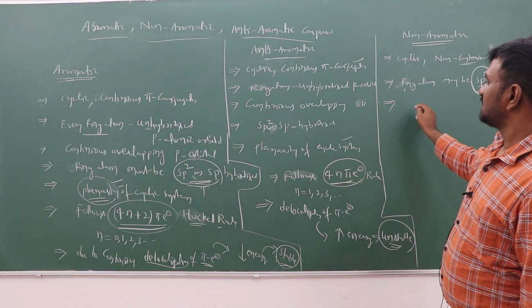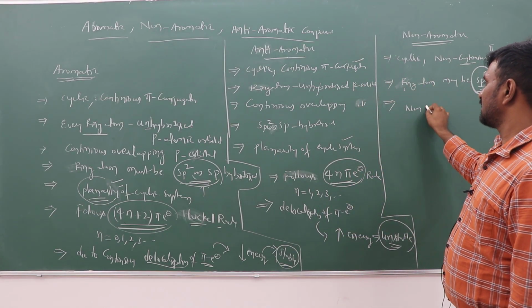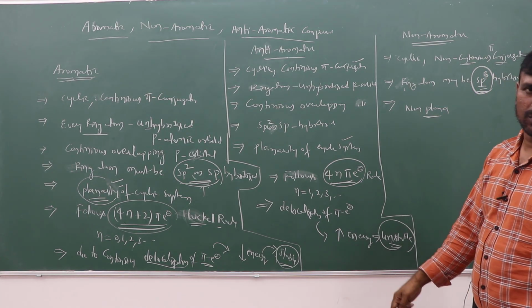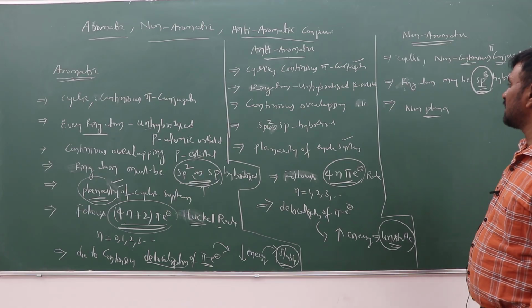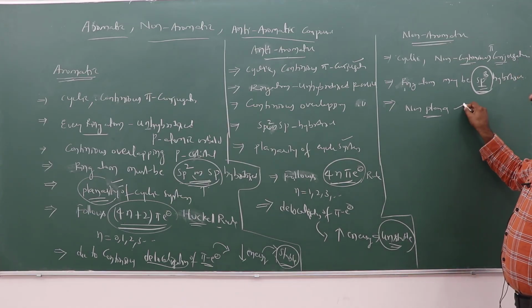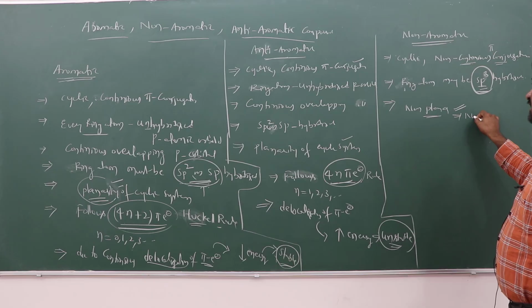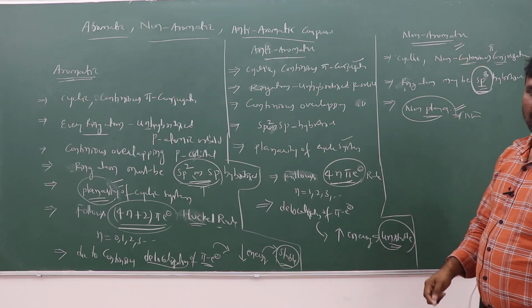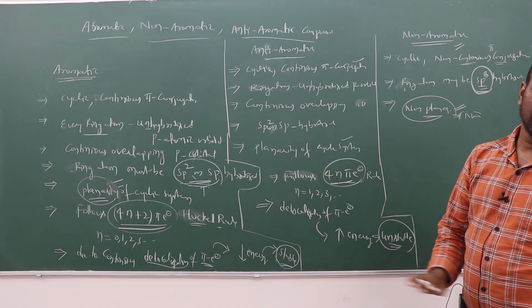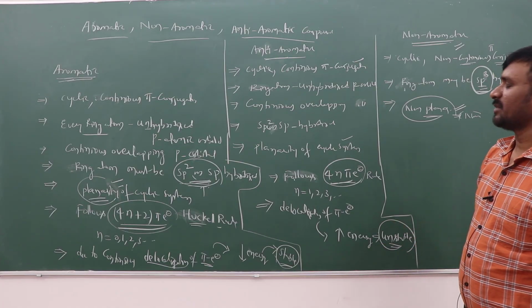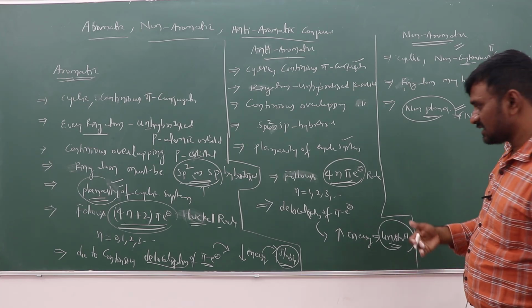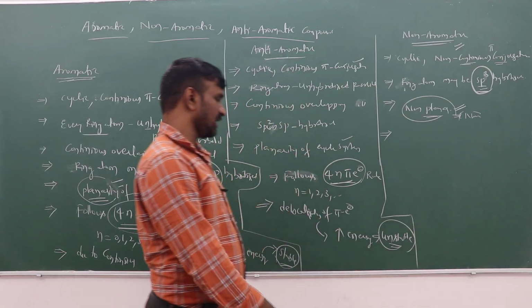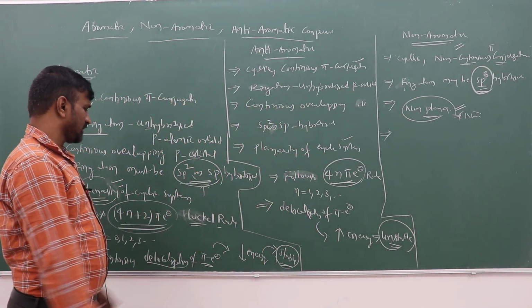But here sp3 hybridized carbons may be there, so the compound may be non-planar. Non-aromatic compounds are non-planar. Every non-planar compound is non-aromatic, not anti-aromatic, not aromatic. That means if an sp3 carbon is there, it may be non-aromatic.